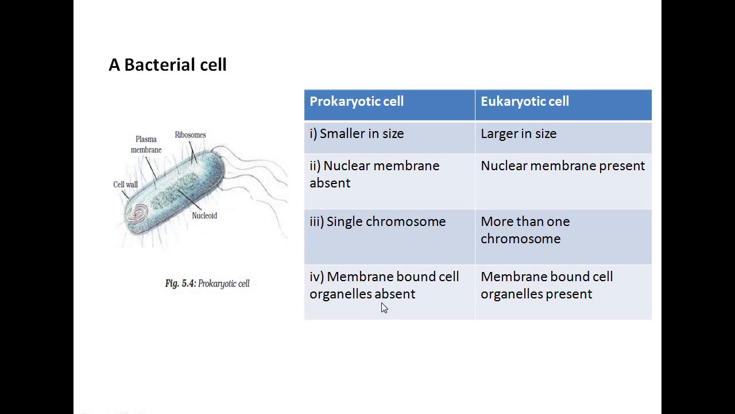The fourth difference, which we have also discussed, is that membrane bound cell organelles are absent in prokaryotic cells. There are no cell organelles, only ribosomes are there, and they are not membrane bound. But membrane bound cell organelles are present in a eukaryotic cell. So these are the differences between a prokaryotic and a eukaryotic cell.